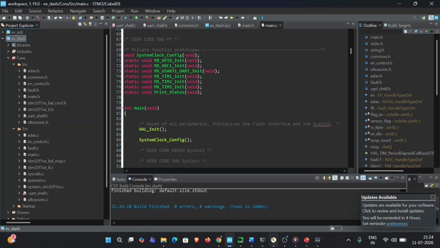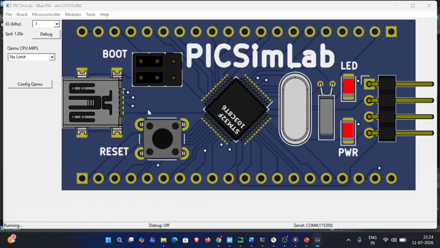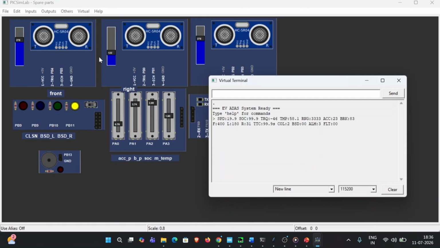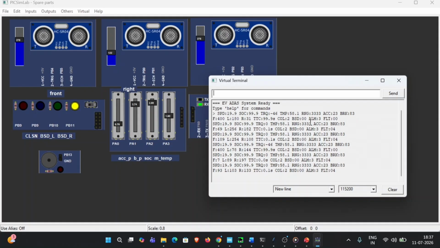After this, we go to Proteus. As you can see, these are the three ultrasonic sensors for left, right, and front, and four potentiometers for acceleration, brake, SOC, and temperature, and the virtual terminal having the values of speed, SOC, torque, acceleration, and brake.